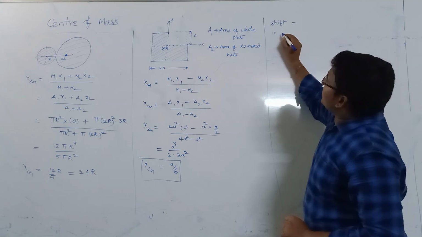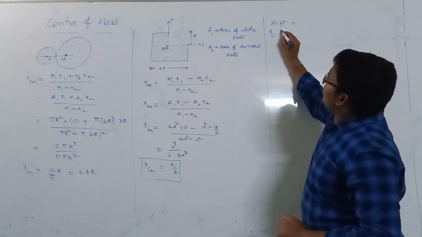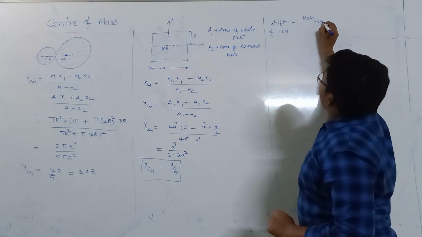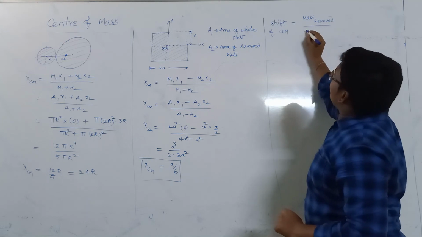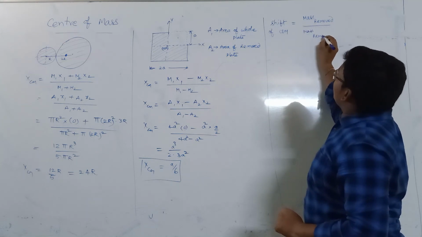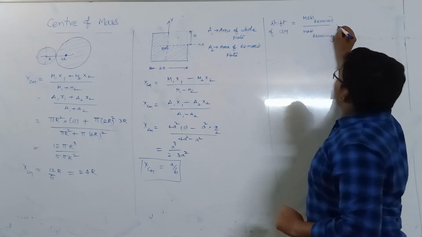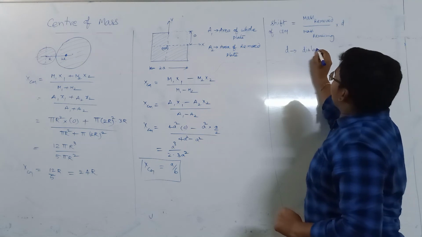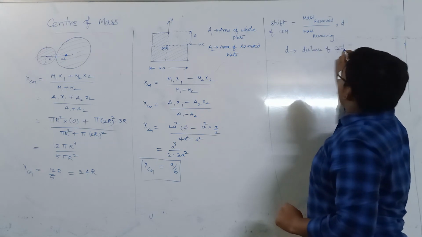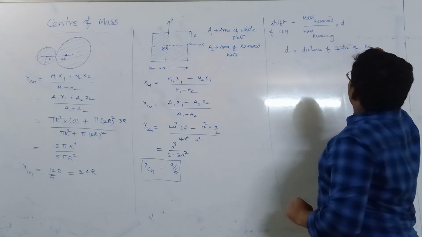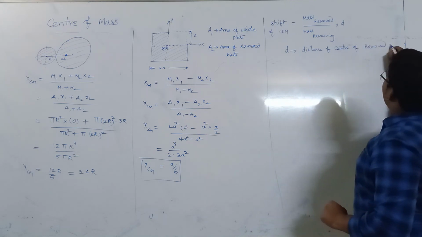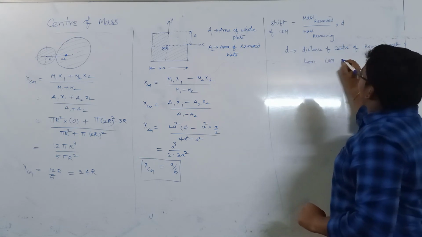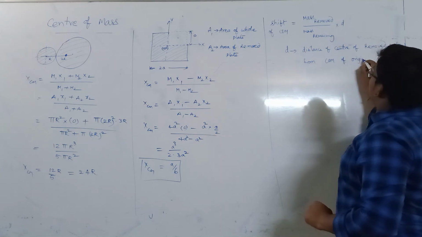So I can write this formula as a shift. Shift in center of mass is equal to mass removed by mass remaining, into D. Where D is called the distance of the center of the removed portion from the center of mass of the original body.